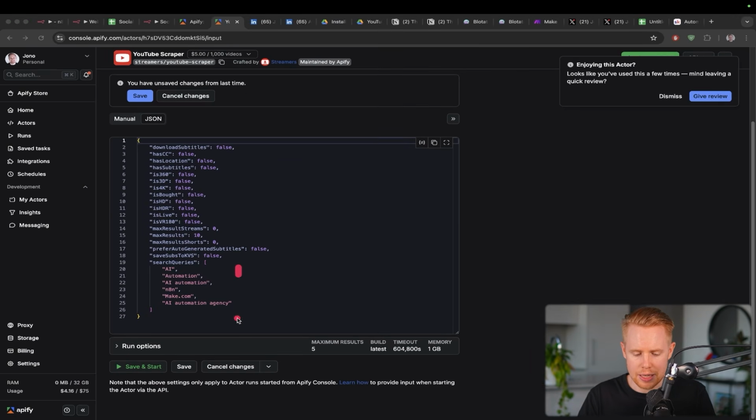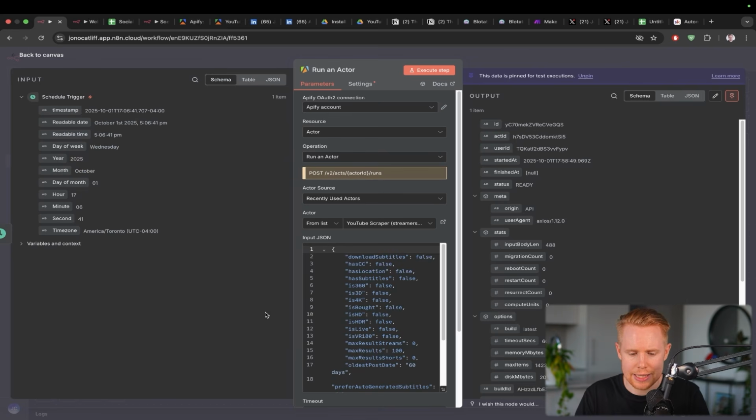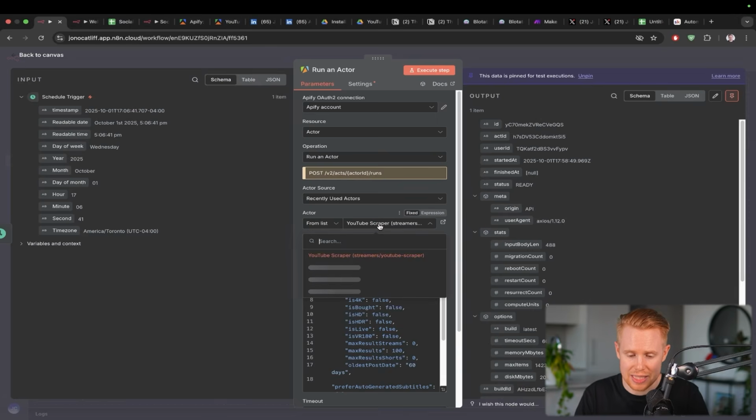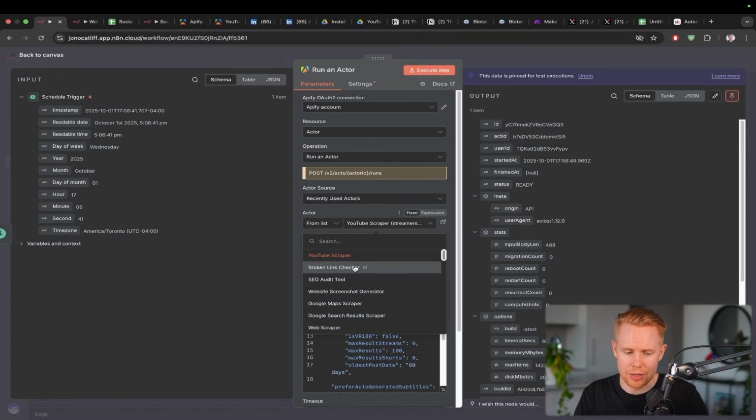Now, the first thing is that you'll need to click save here. The reason you need to click save is because inside this workflow, you're not going to see it listed in your actors until you click save.